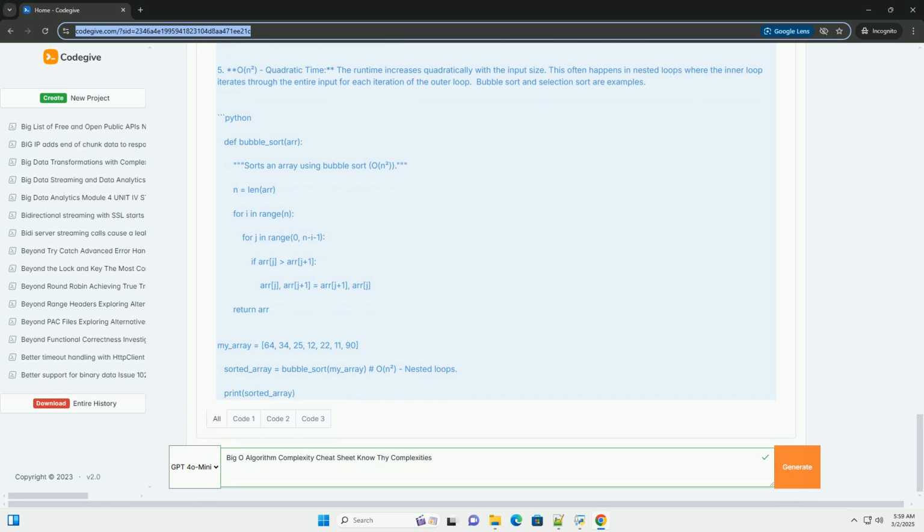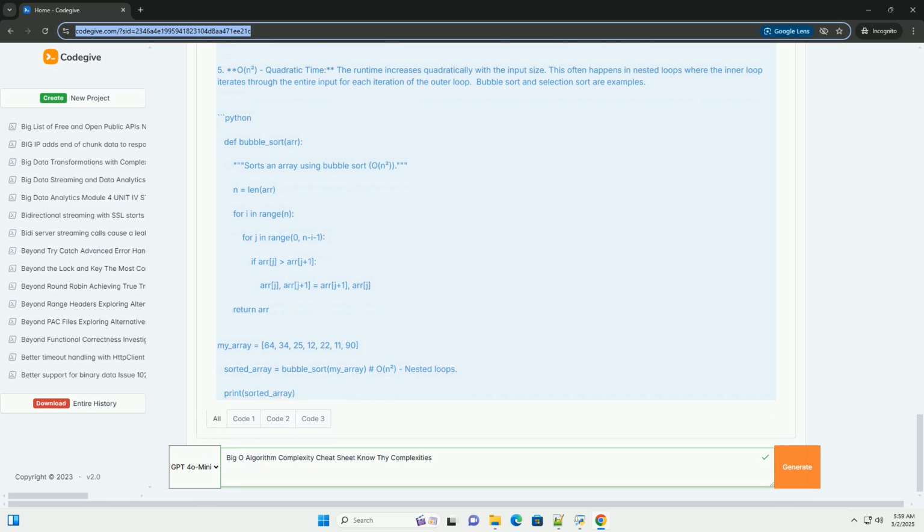Space complexity, Big O space. Big O notation also applies to space complexity, which measures the amount of memory an algorithm uses as the input size grows. The same complexities, O(1), O(n), O(n²), etc., apply. For example, O(1): using a fixed number of variables, regardless of input size. O(n): creating an array of the same size as the input. O(n²): creating a 2D array with dimensions proportional to the input size.